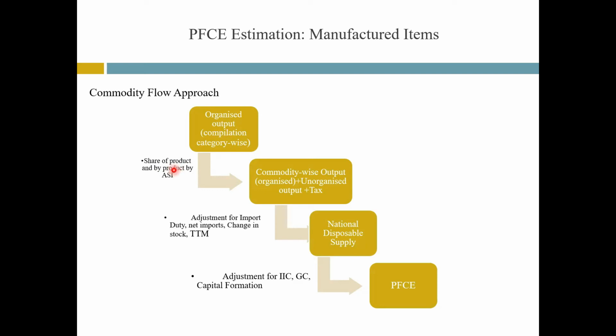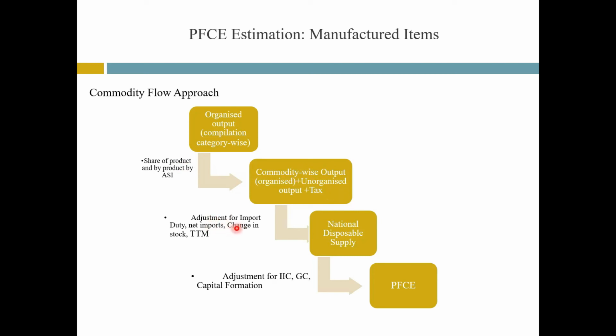Applying these shares on the value of products and byproducts estimated from the output compiled by the enterprise approach, total value of the products and byproducts of different items is estimated. For the unorganized sector, the base year ratio between output of organized and unorganized manufacturing for corresponding industry groups has been used.